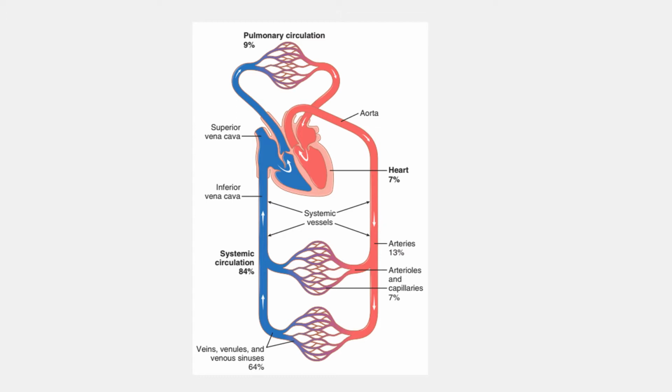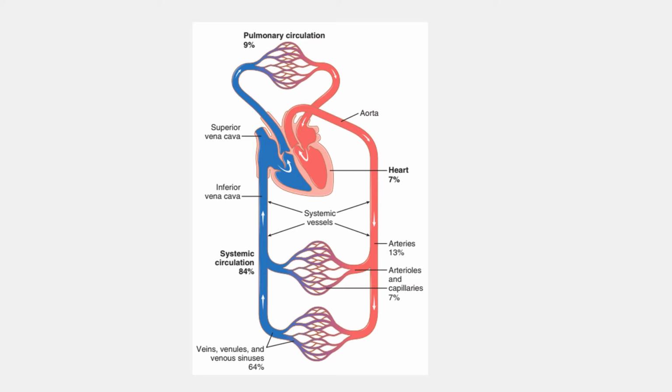Now the circulatory system contains different parts. Aorta is the large elastic artery from which small branches emerge. They are known as arteries. Further, from the arteries, small arterioles emerge, and arterioles provide blood to the capillaries. At the level of the capillary, exchange occurs at the level of the tissues. From the capillaries, blood enters the venules, the veins, and the great vessels, the inferior and the superior vena cava. And again, the blood returns to the heart.